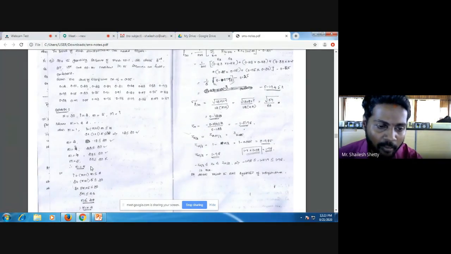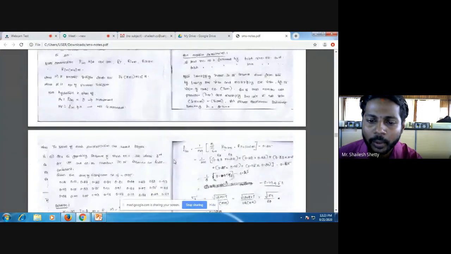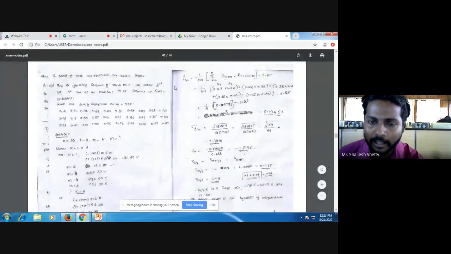The last maximum possible value of M is 4. Or you can go by this formula also, where I get the maximum value of M as 4. So once this is done, I'll go for my formula, rho cap of IL, because I am taking m as small l: 1 by M plus 1, summation k equal to 0 to M, R of I plus KL into R of I plus K plus 1 into L, minus 0.25.